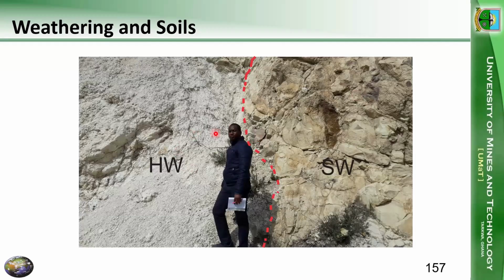So this is a typical example of differential weathering, right? The same area, the same geo-environmental conditions, but see this one. These volcanic tuffs are still very strong, but look at this one, completely weathered. So this is the contact. This shows differential weathering, because the two units are both volcanic tuffs, but this particular tuff is weaker than that type of tuff. Under the same geo-environmental condition, one is weathering faster than the other.